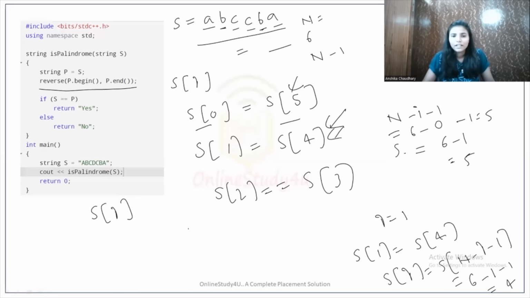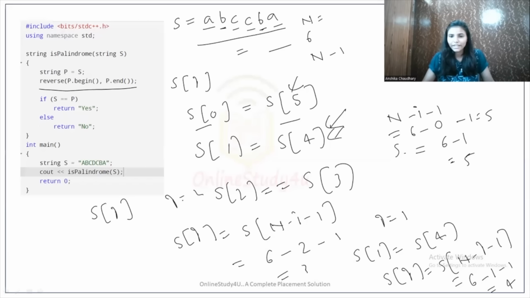Let's check for this. Is s of i equal to s of n minus i minus 1 for i equals 2? n value is 6, minus i value 2, minus 1. It will be 3. So we are comparing with 3 only. So this will be the logic. So now we can code it, right? So let's go into VS Code and we will have the code part of this.